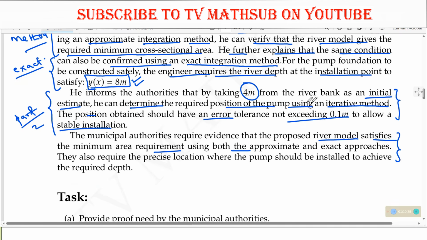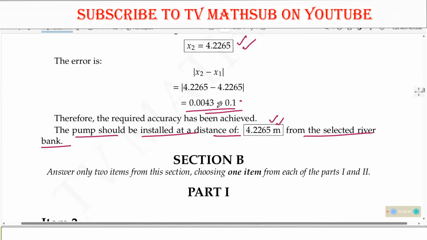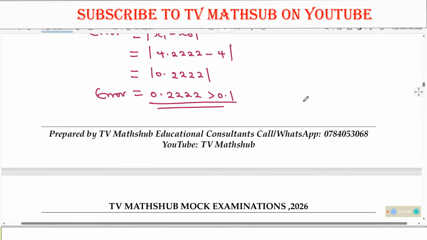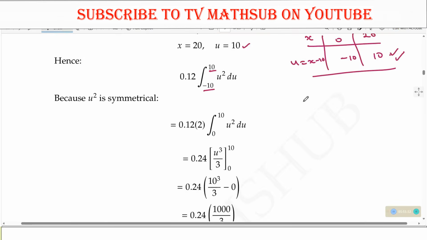They wanted that you need to determine the required position of the pump using an iterative method. And that position obtained should have an error tolerance of not exceeding 0.1 meters to allow stable installation. So basically, we shall be able to conclude that the pump should be installed at a distance of 4.265. This value here is the one that has given us the required accuracy. So that should be the required answer. So basically, that is all about our item number 1.